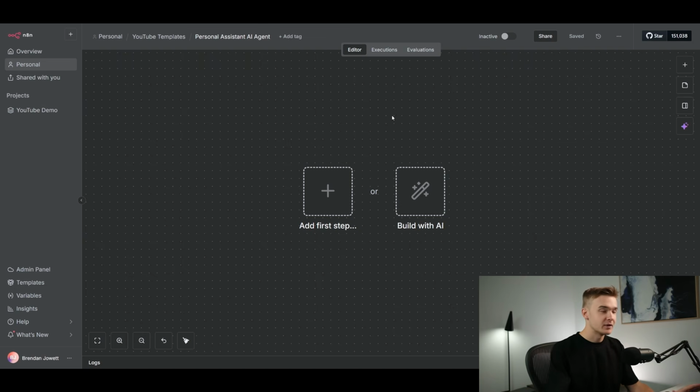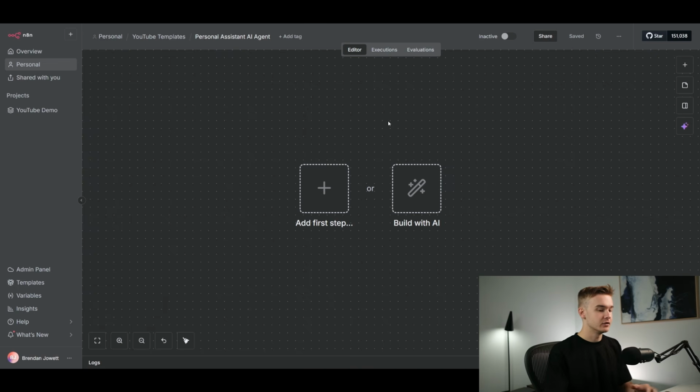All right, so to kick it off, the first thing that we're going to go ahead and do is get our Telegram agent bot set up so that we can send it messages and send it those voice messages as well, so we can talk to it. And then we're going to connect this to n8n.